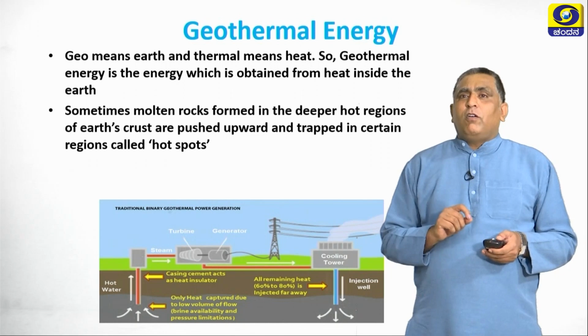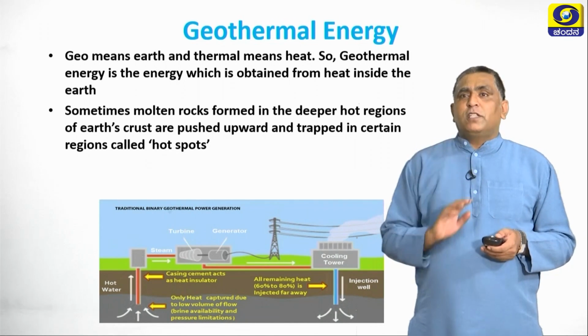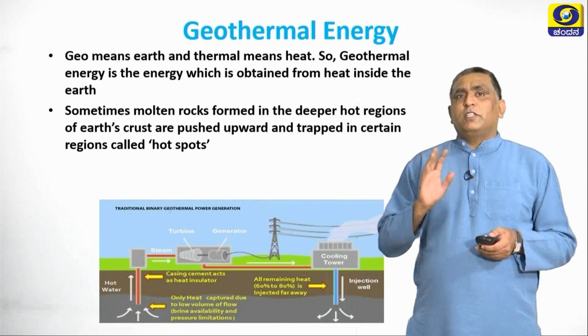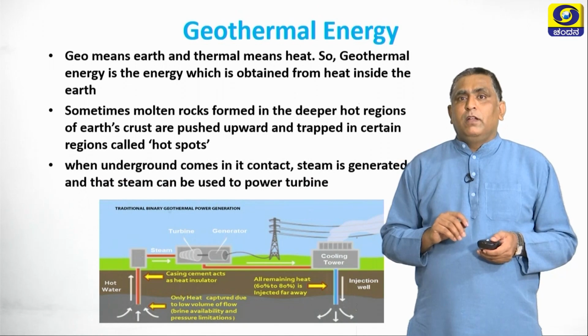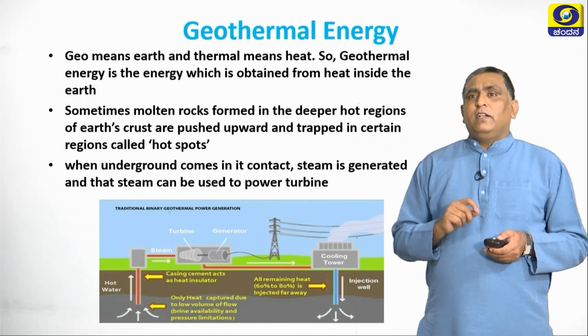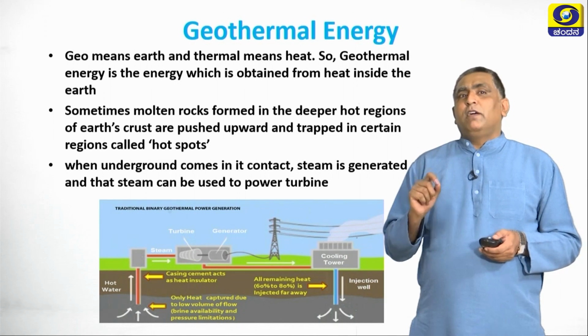Sometimes molten rocks are formed in deeper hot regions of the earth's crust and are pushed upwards and trapped in certain regions called hotspots. What are hotspots, one may ask. When underground water comes in contact with them, steam is generated, and that steam can be used to power the turbine.